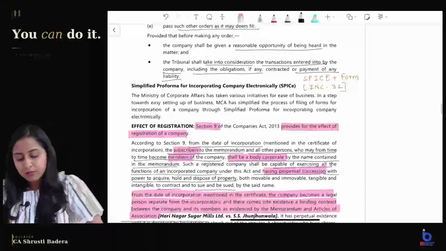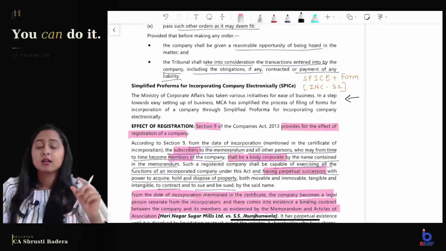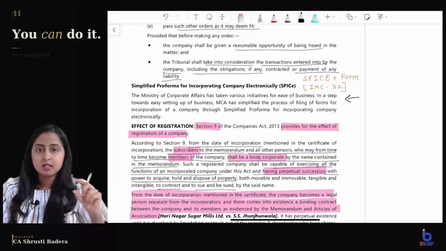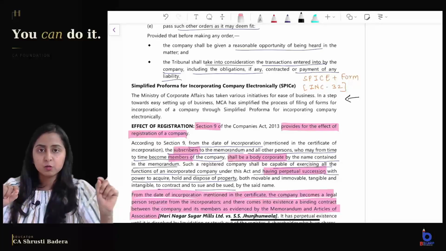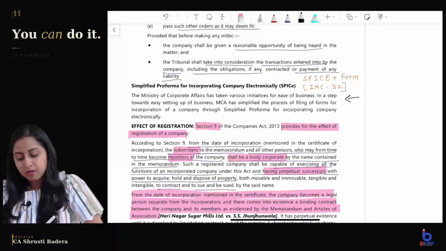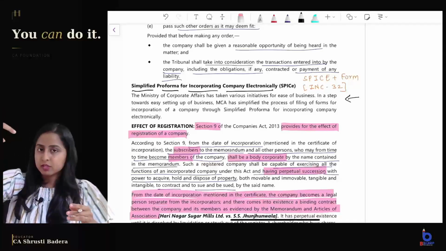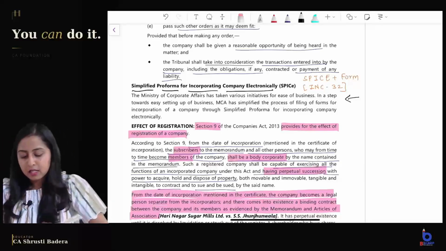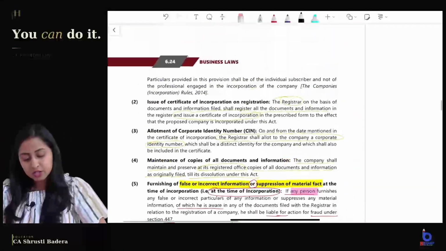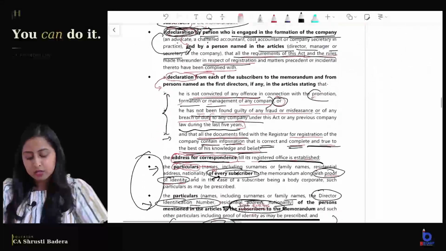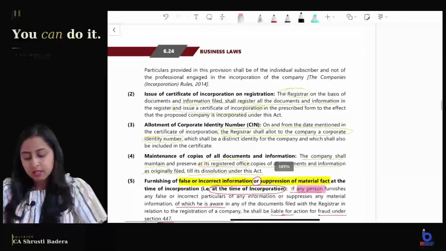Okay, all this information is now given in a form which is named SPICE. The name of the form is SPICE. The form number is INC 32 SPICE Plus. It is the Simplified Proforma for Incorporating Company Electronically. So this form, along with all the documents which we have seen now, will be filed with the registrar. Who is the registrar? It comes under the Ministry of Corporate Affairs, right? So this information will be filed with the registrar.